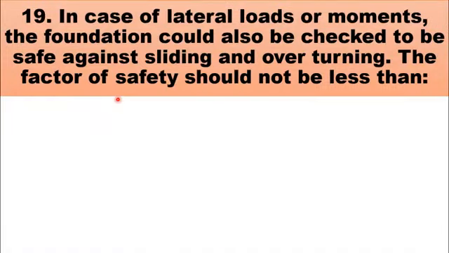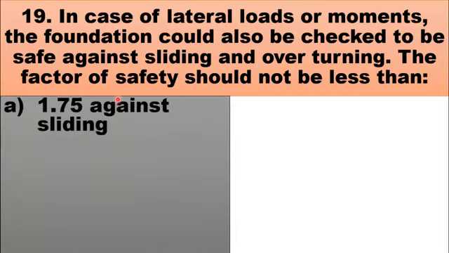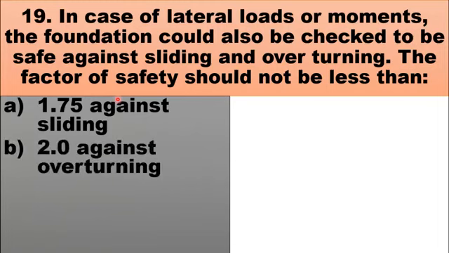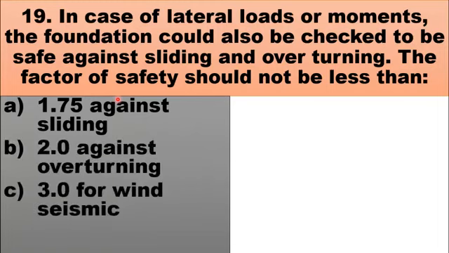MCQs number 19 is, in case of lateral loads or moments, the foundation should also be checked to be safe against sliding and overturning. The factor of safety should not be less than. The choices are A, 1.75 against sliding, B, 2 against overturning, C, 3 for wind seismic, D, both A and B.